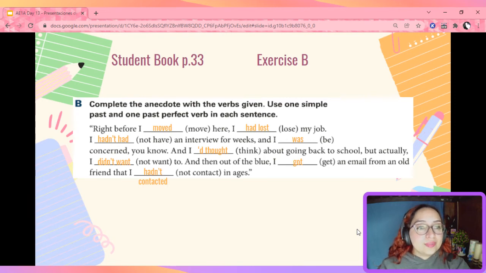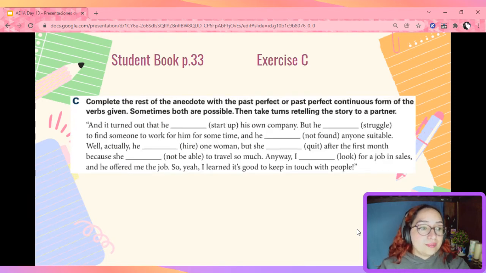Great. Now, let's go to exercise C. Here, it's a very similar exercise. We need to complete the rest of the anecdote using past perfect or past perfect continuous of the verbs in parentheses. Please notice that sometimes both answers are possible. Pause the video while you work on this, please. So, let's go ahead and check.